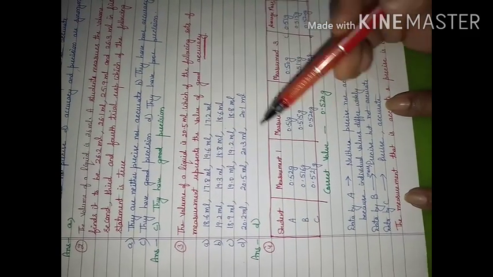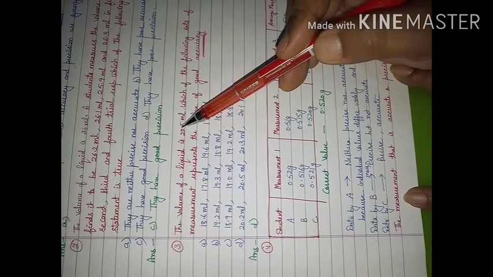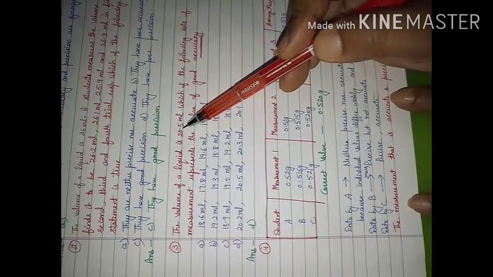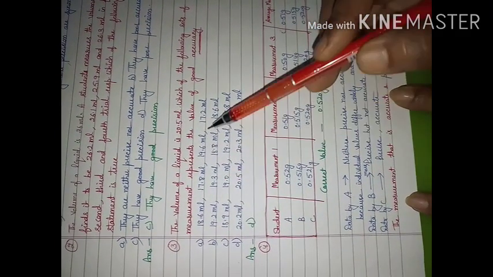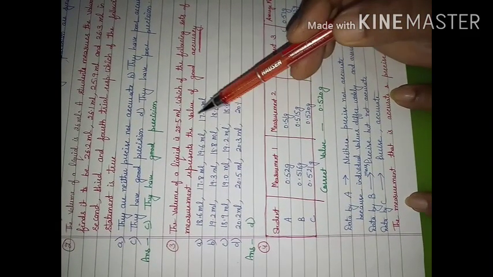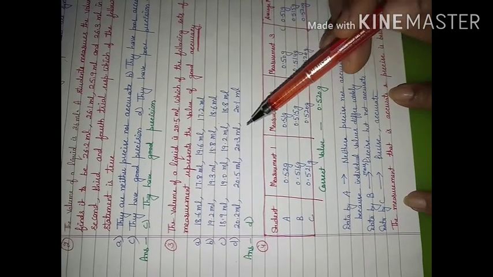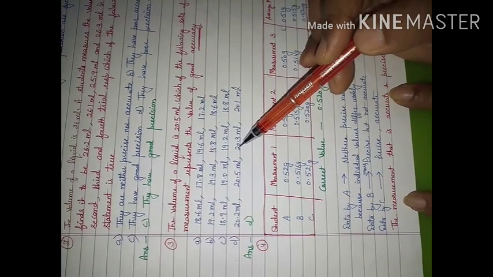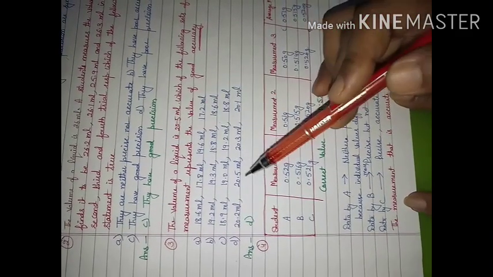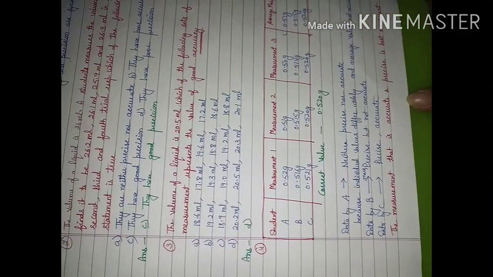And the method is you can find the average, and if the average is close to this, then you can say the reading is accurate. In the other cases, when you find the average, you will find some difference with this. In this case, the average will be close to this as compared to those cases. So reading D will come out to be the most accurate from these.